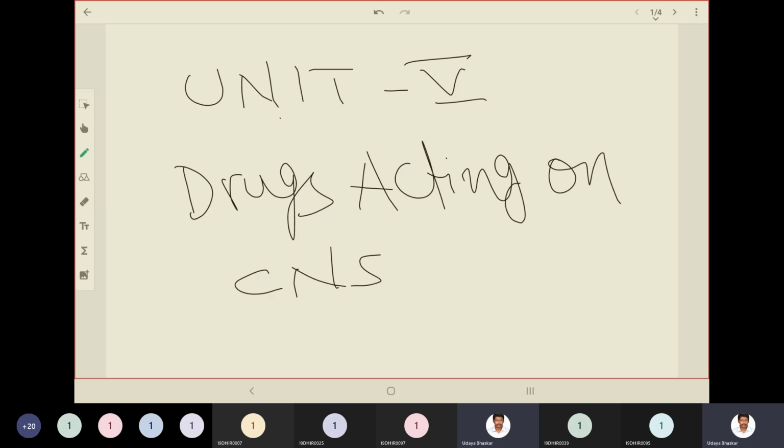So, like Unit 4, Unit 5 also deals with the drugs acting on CNS, that is central nervous system. Okay, so let us quickly start off. Here we see three major topics. One is general anesthetics.